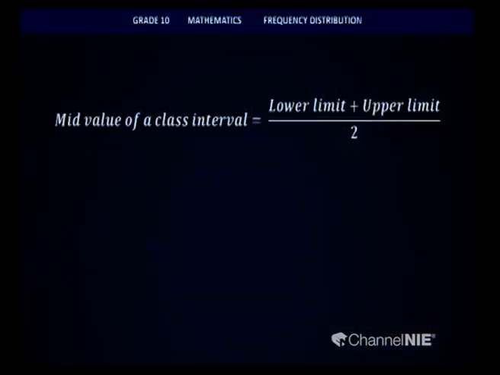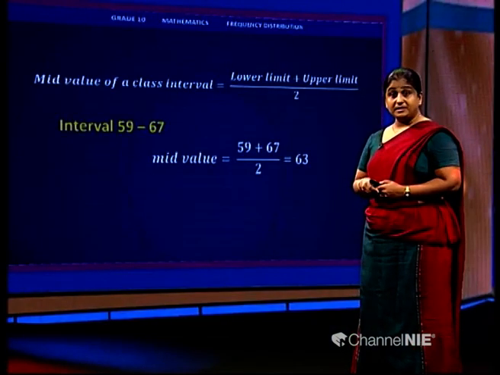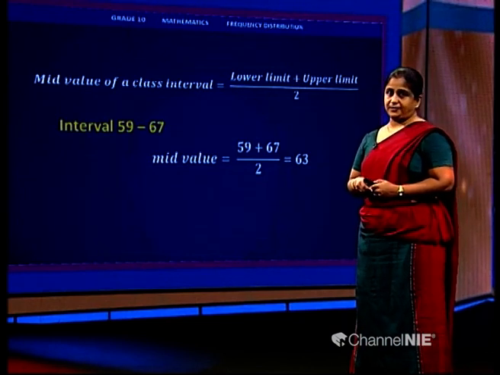Mid value of a class interval. The mid value of a class interval is the middle value of it. To find that, we need to get the lower limit and the upper limit and divide it by 2. So for example, if I consider this class interval 59-67, I have to add them together and divide it by 2 to find the middle value. So 63 will be the mid value of this class interval 59-67.